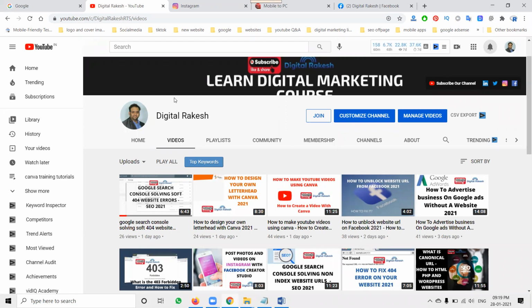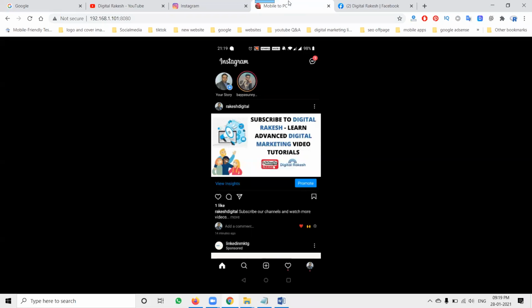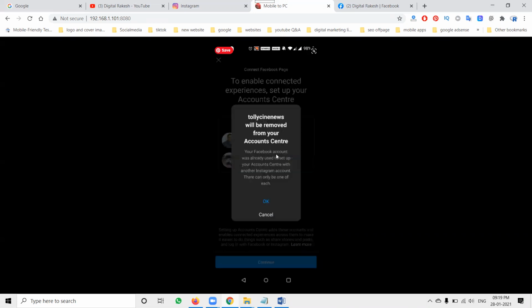Instagram can be used on both desktop and mobile application. In the mobile application, first of all, click the option called Promote. In this Promote option, what are the parameters? In these parameters, we can select where to enable connected experience and set up your account center. Now I'm selecting Instagram with my profile options. Now click here.